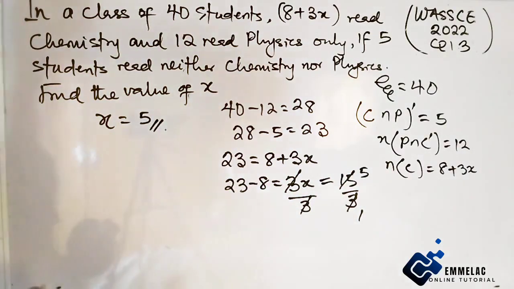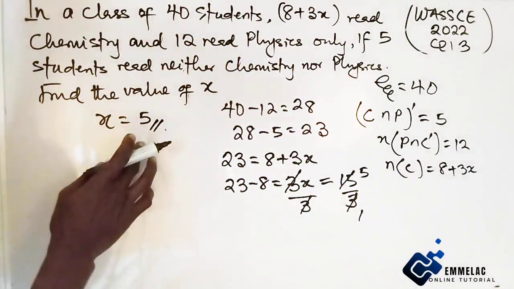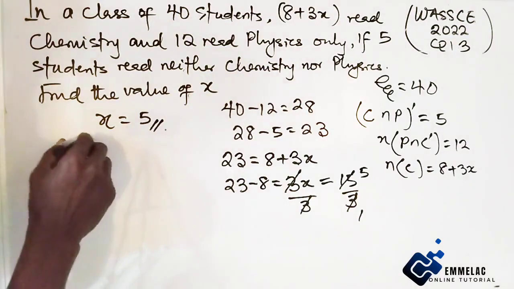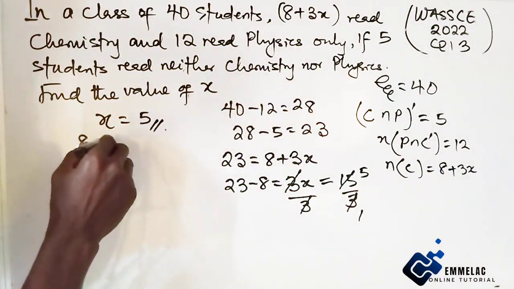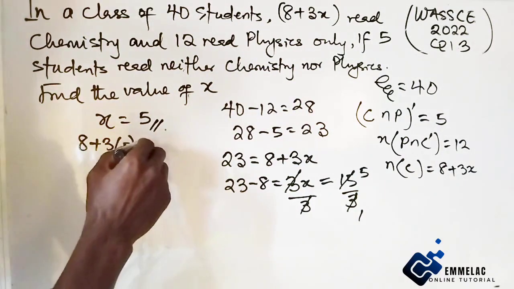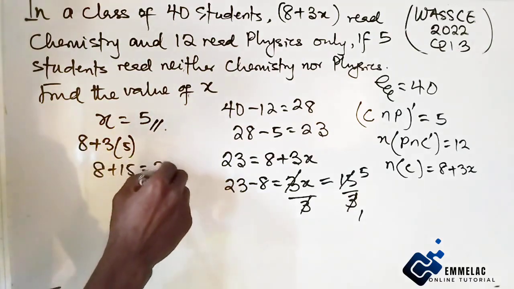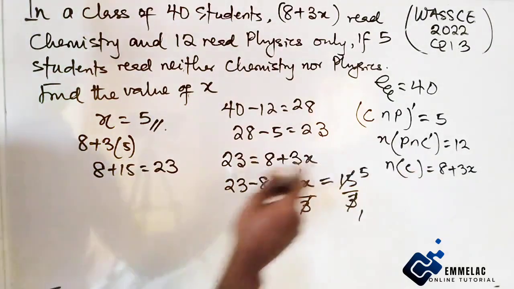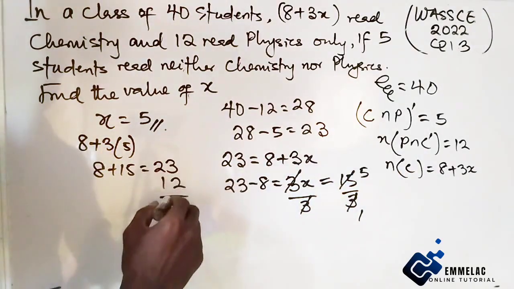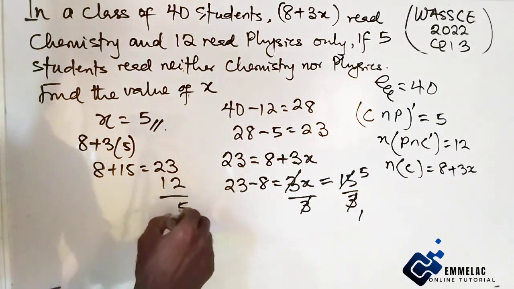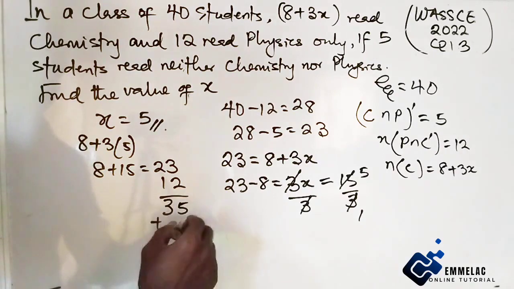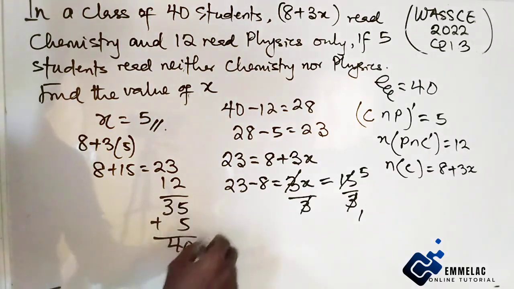This is the final answer. And let us see how true it is: 8 plus 3 times 5 will give us 8 plus 15, which is 23, plus 12, plus 5, which is 40.